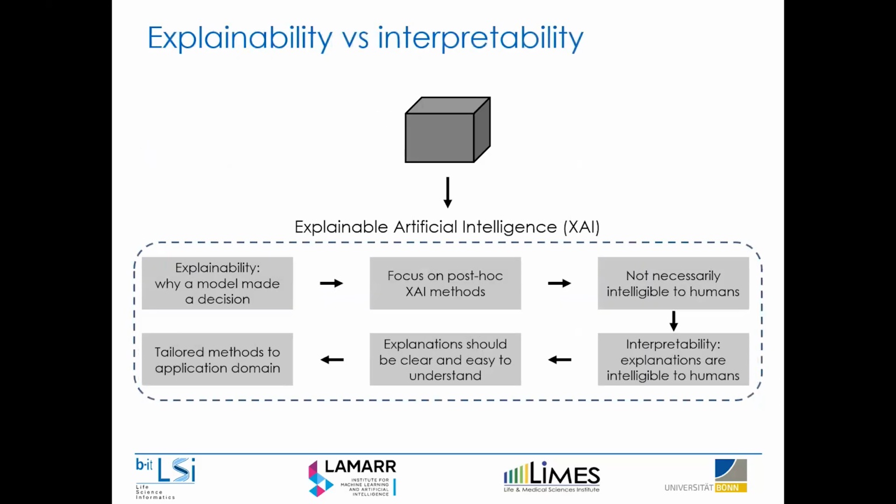So this is where explainable artificial intelligence comes in. Simply put, we try to provide explainability for black box model predictions. What I do mean with explainability is simply to explain why a specific decision was made. And for this, there's a large focus on post hoc XAI methods. This means we already have a fully trained black box model, and then you make the predictions, and you explain these predictions with a post hoc explainer applied to this already fully trained model.